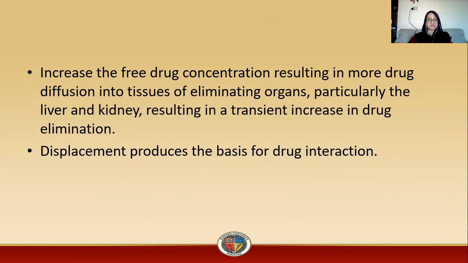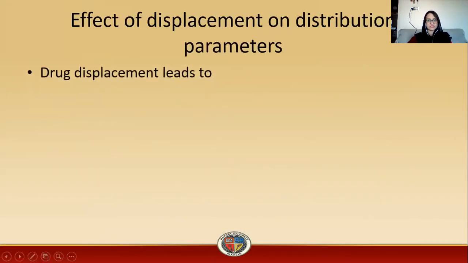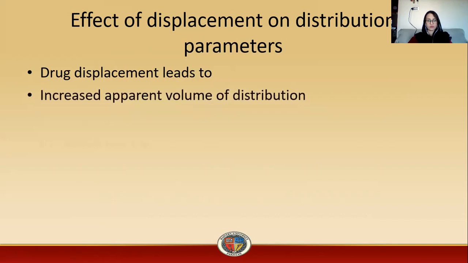So displacement produces the basis for drug interaction. Displacement is a very critical reaction, as it suddenly increases the free drug concentration, and this free drug concentration can lead to different drug interactions. So this is the basis for drug interactions also. Now we will consider the effect of displacement on distribution parameters. Drug displacement leads, first of all, to an increased apparent volume of distribution, then increased half-life.